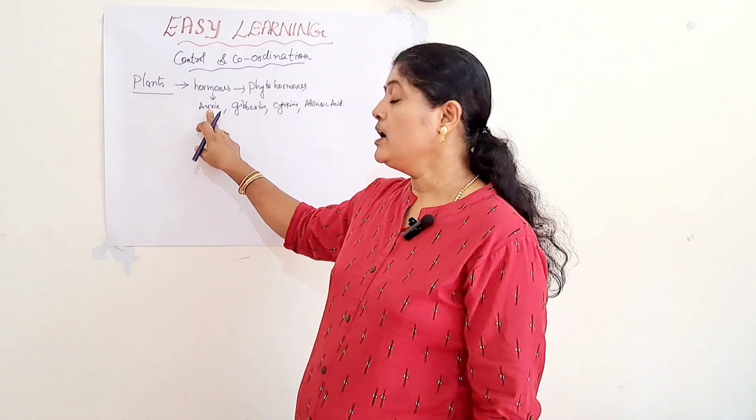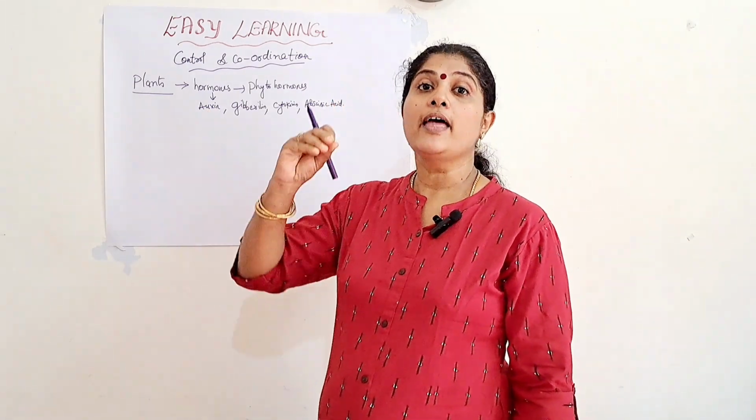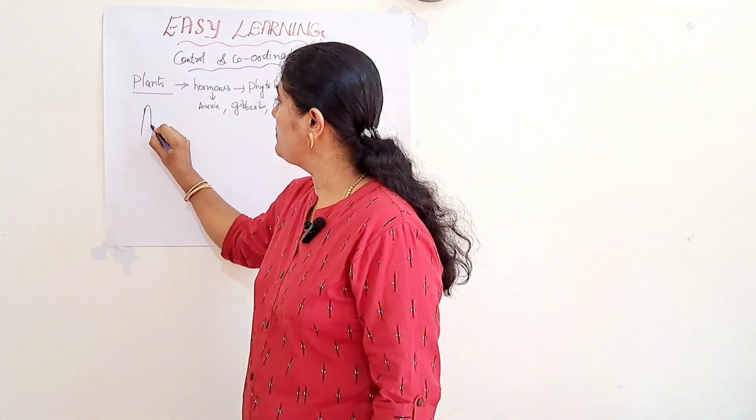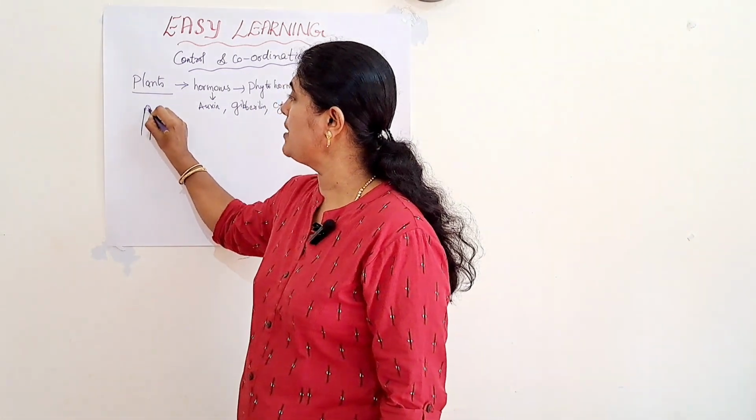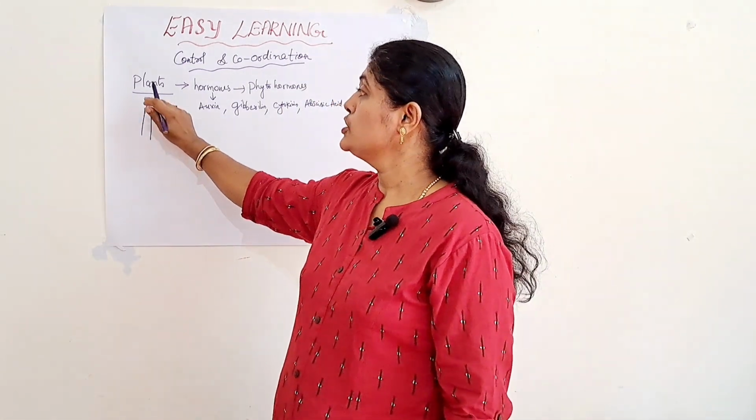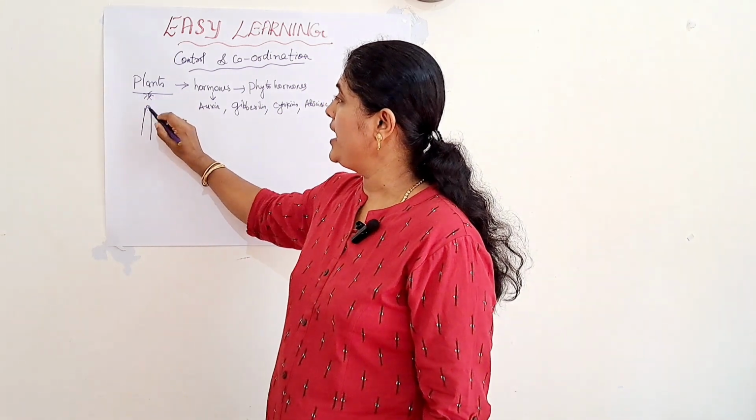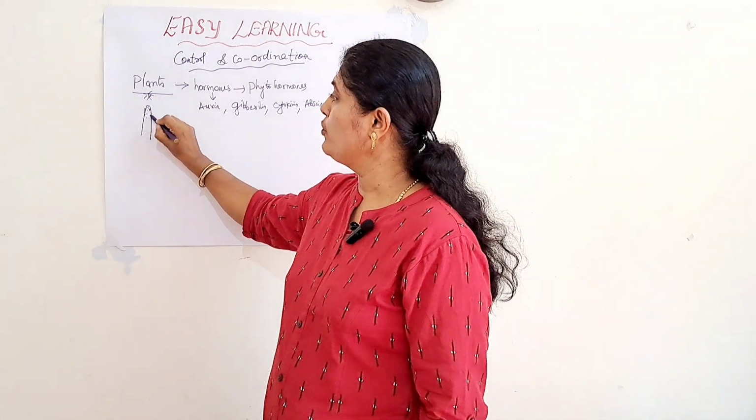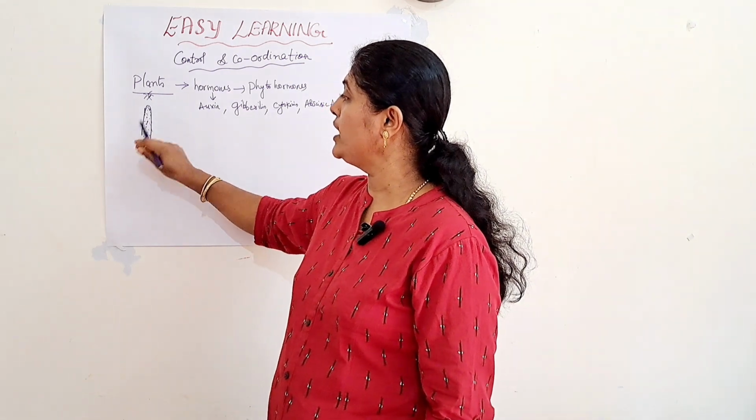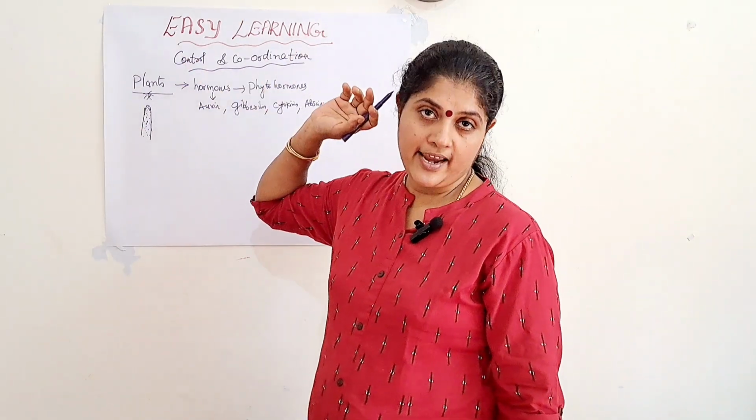When a plant is growing under sunlight, the auxin hormone will be present at the tip of the stem. When the sunlight is falling directly on the plant, the auxin hormone will be distributed throughout the plant so that it grows straight.